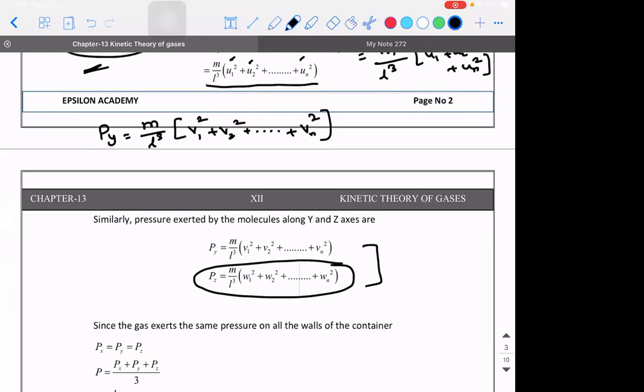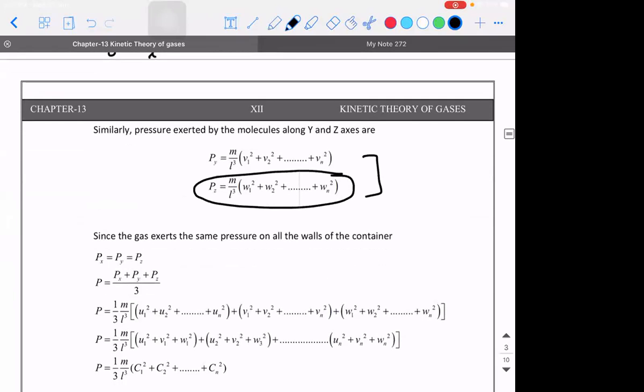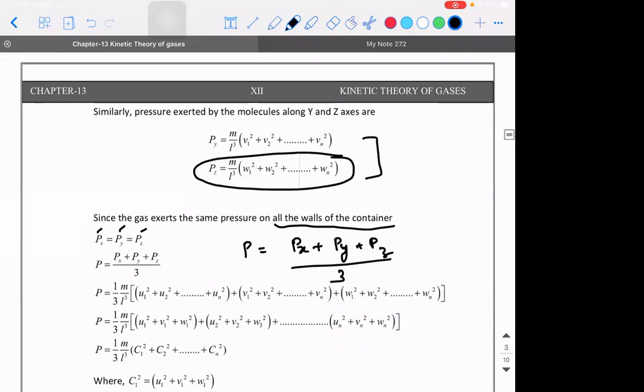No doubts. Okay. Now comes an important point. Concentrate. Irrespective of the direction, the pressure exerted by the gas is going to be the same on all walls of the container, logically. So if that is the case, pressure along x is equal to pressure along y is equal to pressure along z. Then what is the average pressure? Average pressure is Px plus Py plus Pz the whole divided by 3. Correct? Because there are 3 directions, the sum of the pressure in all directions divided by the number of directions.